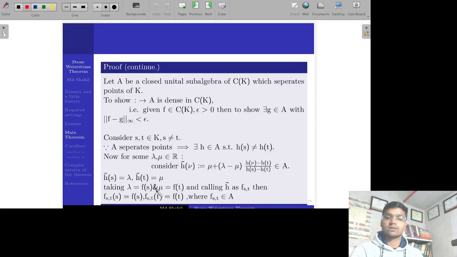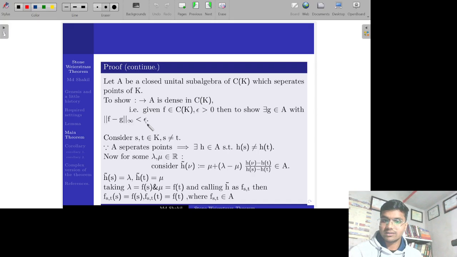Okay. Now, let A be a closed unital subalgebra of CK which separates the points of K. This is the hypothesis of the theorem. So what is to be shown is that A is dense in CK. A is dense in CK means for a given F in CK and any arbitrary epsilon greater than 0, we have to show that there exists an element G in A such that the norm of F minus G with respect to the sup norm is less than epsilon.